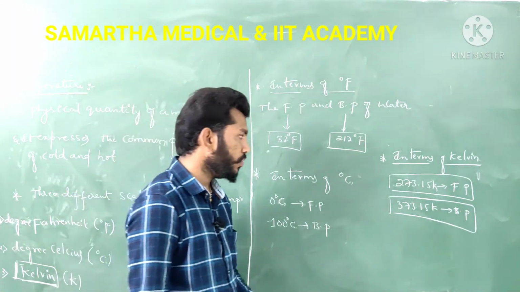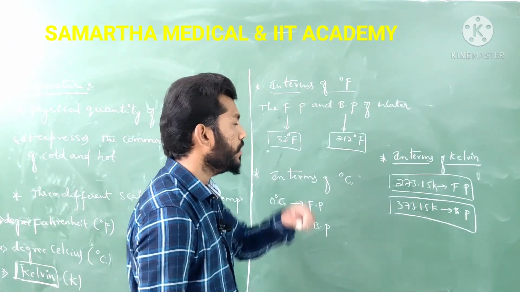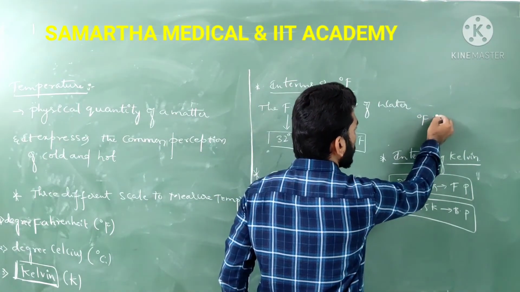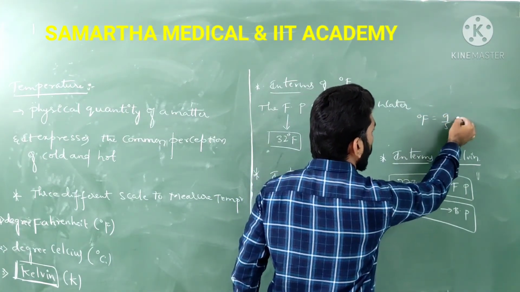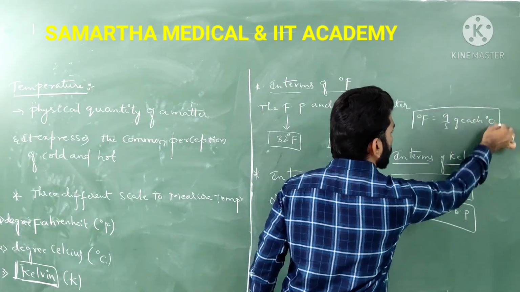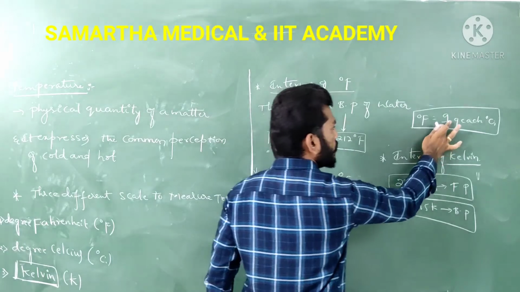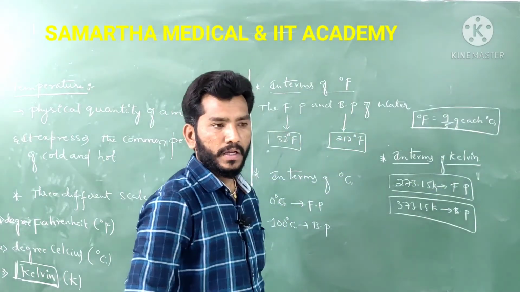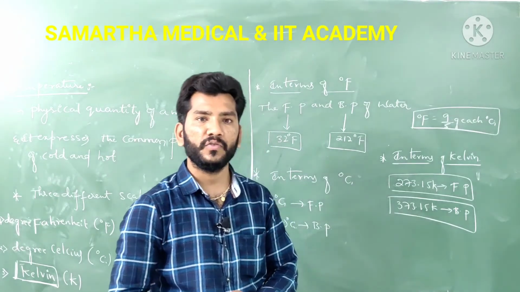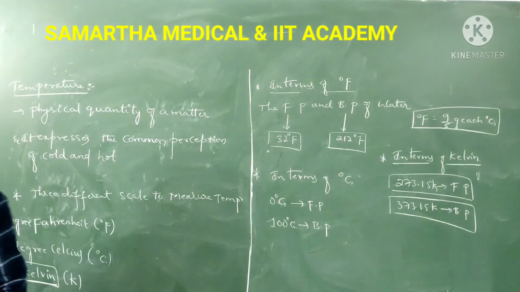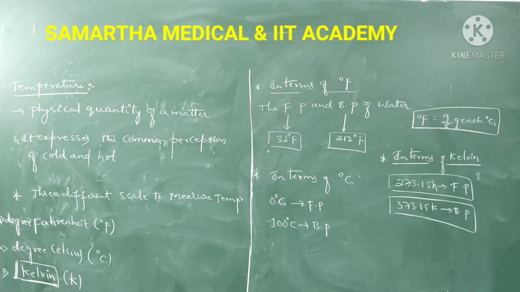We have to know one more thing here. In general, each degree Fahrenheit is 9/5 of each degree Celsius. So let us see the conversion of Fahrenheit into Celsius.